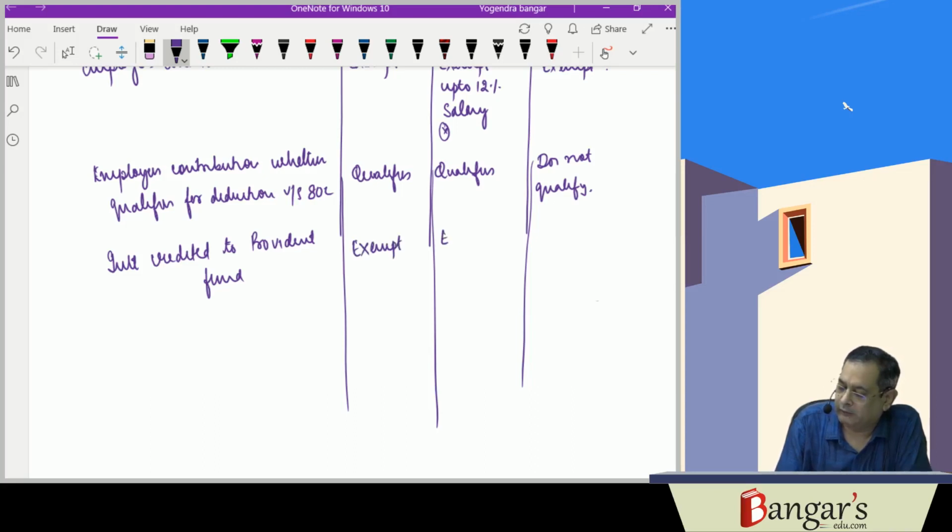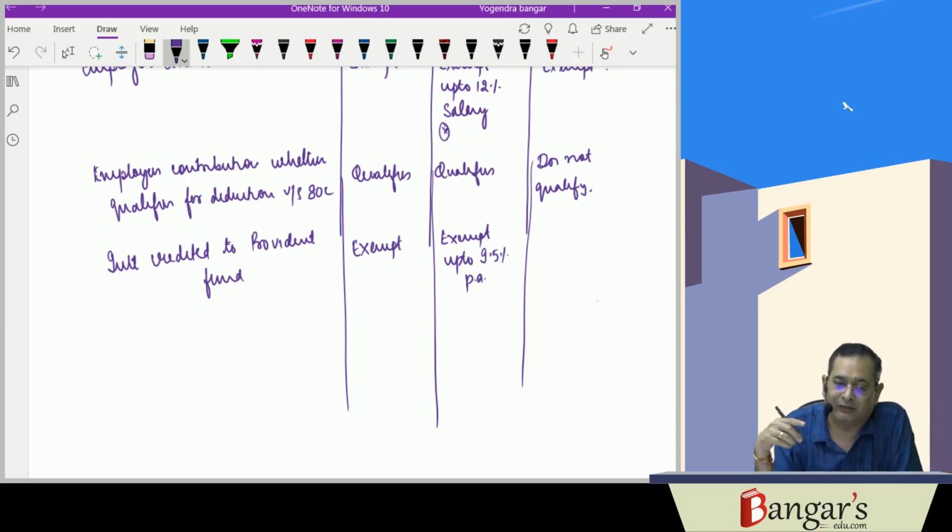Here it is exempt up to 9.5% per annum. But if contributions exceed 7,50,000 rupees, then any interest or dividend credited on that excess contribution will be chargeable to tax. In the statutory provident fund, it is exempt from tax.